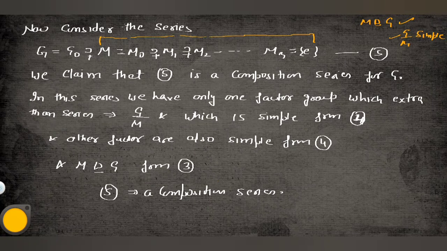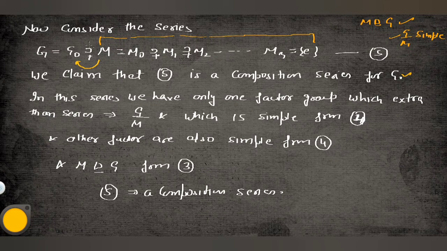Now consider the series. You know that the series for M is M0, M1 and so on, which we have taken in equation number 3, and M is contained in G0, where G0 is equal to G, because M is a normal subgroup of G. We claim that this equation number 5 is a composition series for G. We will prove this claim, and our theorem will be proved. From M to Mr, it is a composition series, no problem.